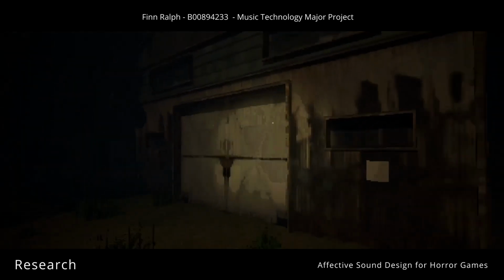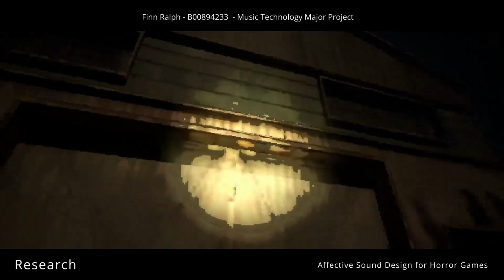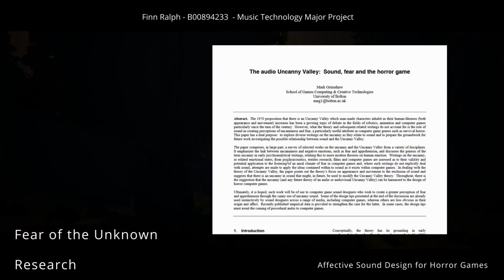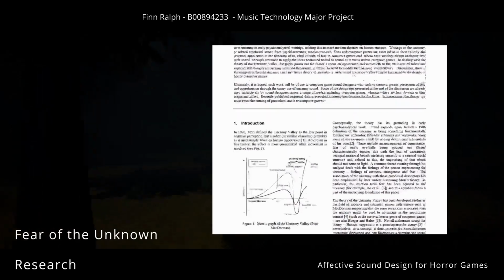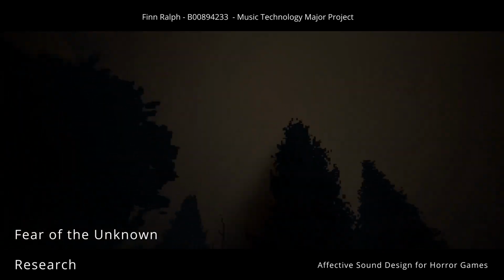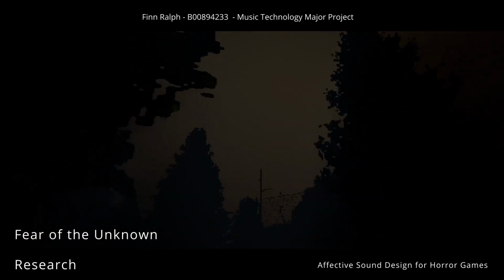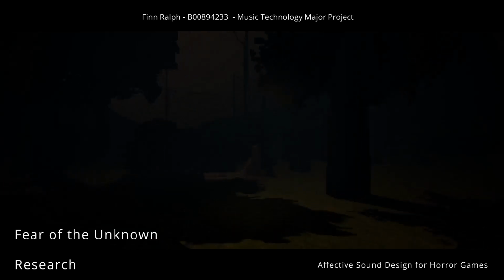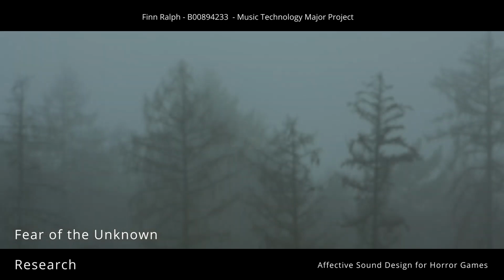Research conducted for the literature review provided me with a foundation for understanding horror sound analysis, identifying common tropes in media, and I applied these to my game. One of the tropes was the fear of the unknown and the audio uncanny valley, which can be achieved by distorting sounds which are innately familiar to us, like the human voice. This is seen in the game Iron Lung, which I used as a case study in the literature review. A sound effect heard in the game, and one which is especially effective in evoking fear, sounds almost human.